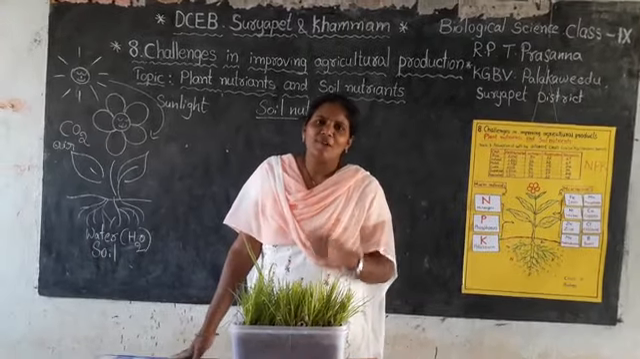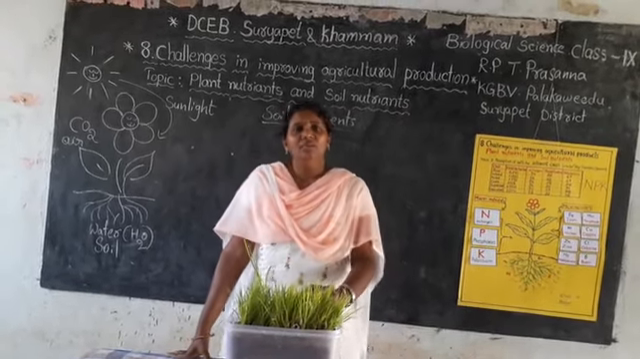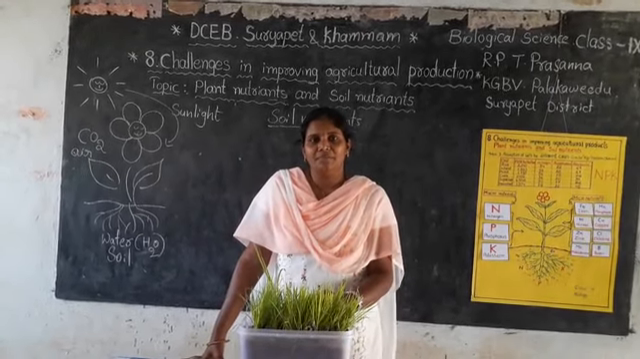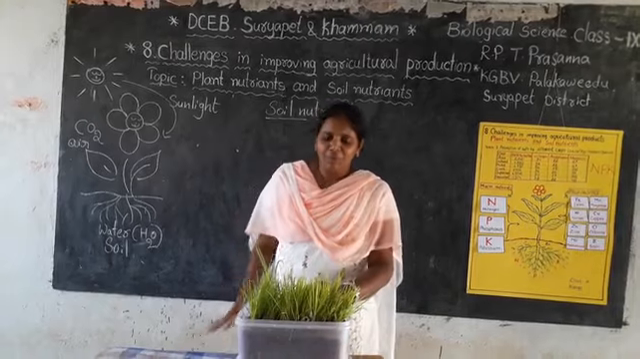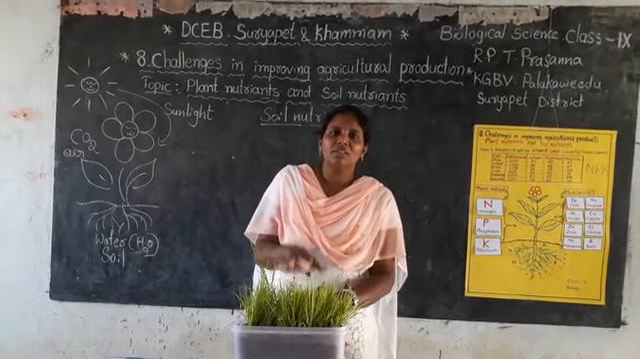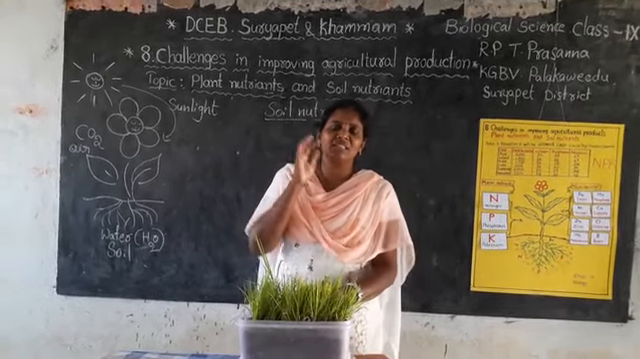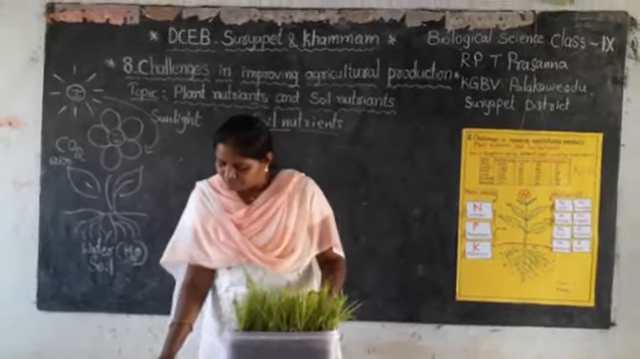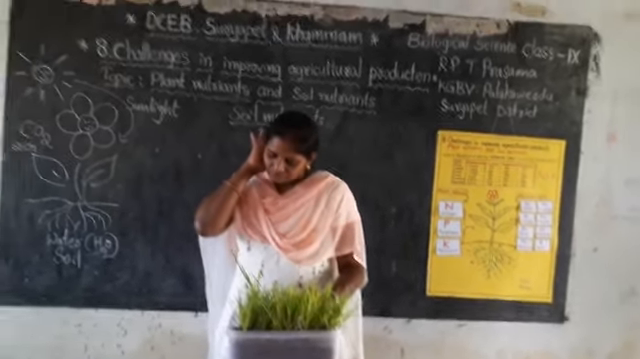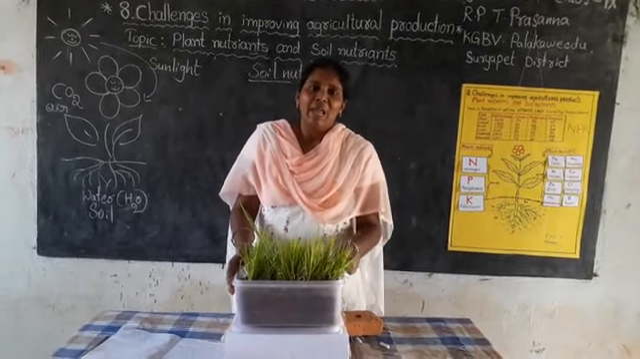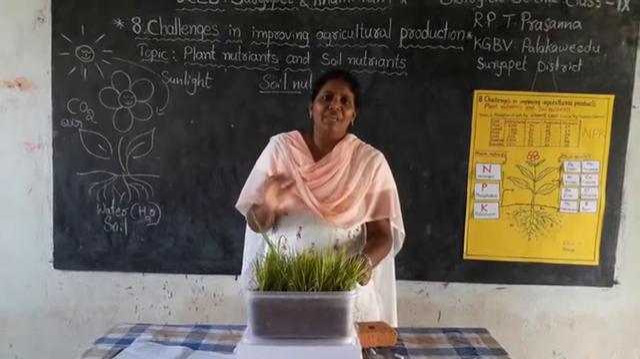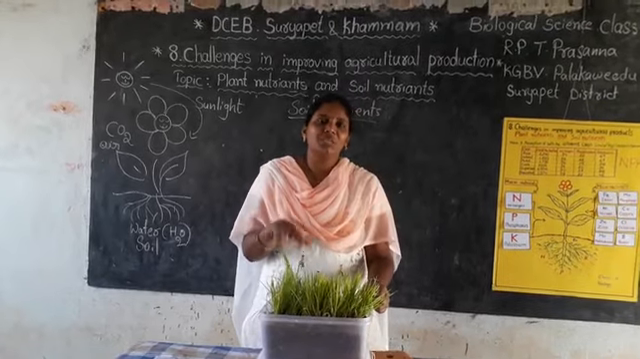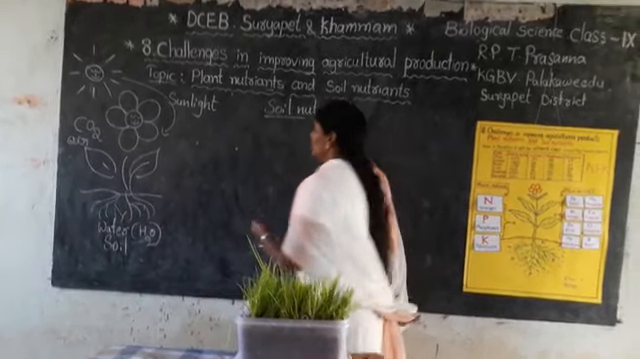So, how does the soil replenish or regain the nutrients? When a crop is grown in a field, the nutrients will be consumed by the plants. Then the nutrients are replenished in many ways. There are many ways for the replacement of these nutrients in the soil. Let us see what those are.